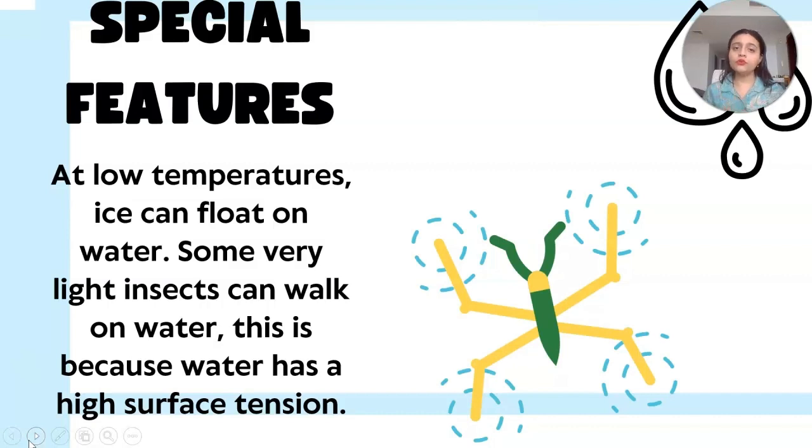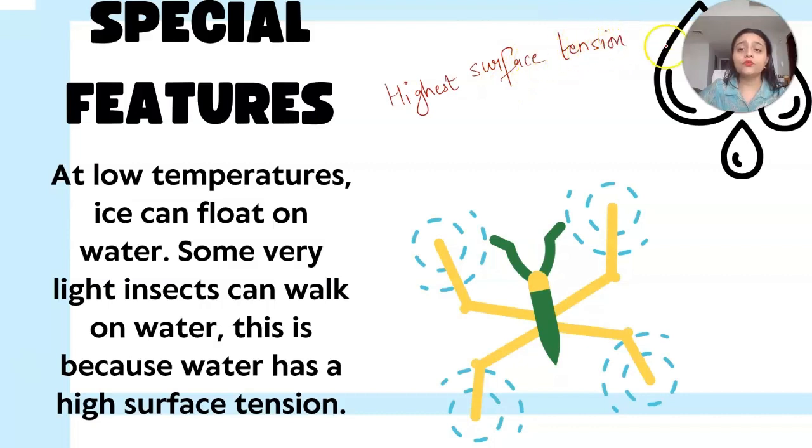As I have already told you, I am going to tell the properties of water one by one in between the chapter. So there is a second property. Water has the highest surface tension. Now please focus on the words surface tension. What does it mean? At low temperatures, ice can float on water. Some very light insects can walk on water. This is because water has high surface tension.